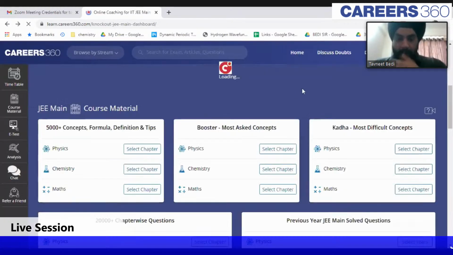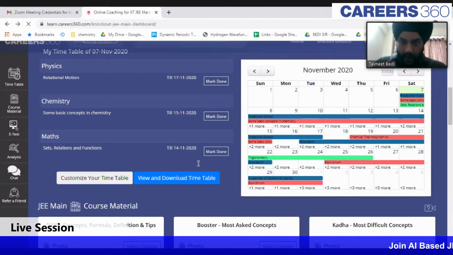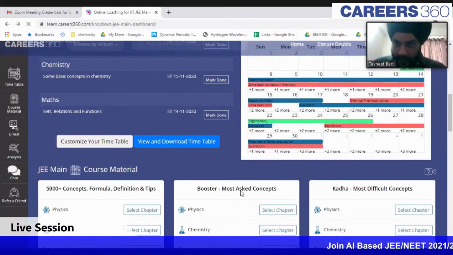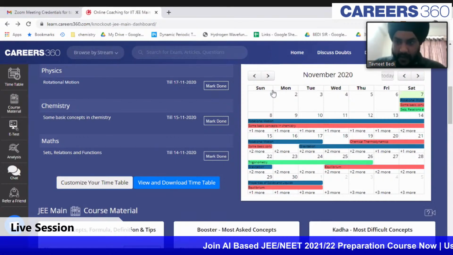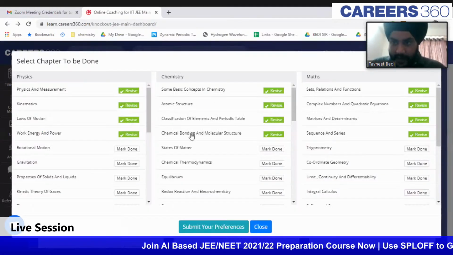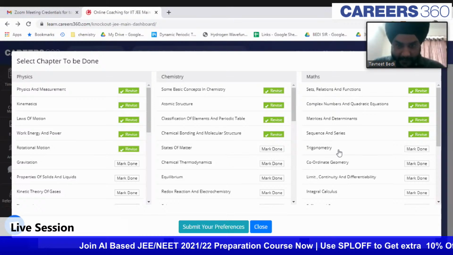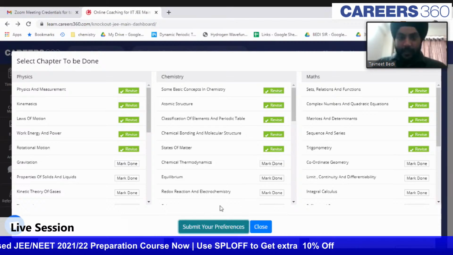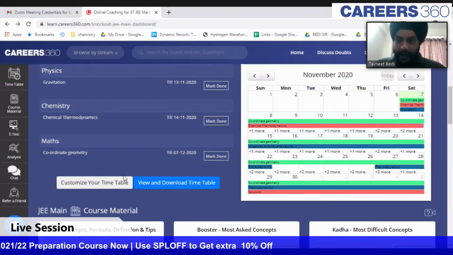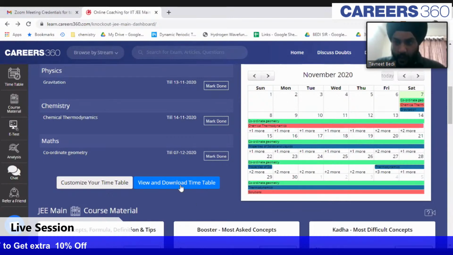So we were talking about this timetable. We were customizing our timetable. We had already done these chapters, let's say five chapters of each subject that we have done with. We will just submit our preferences, and according to our submission of the preferences, this timetable is going to change. This timetable has changed now. You can view and download the timetable when you click on this tab, guys. View and download.